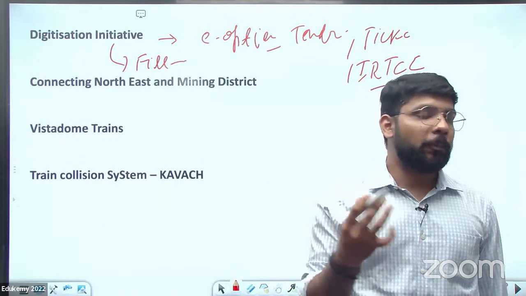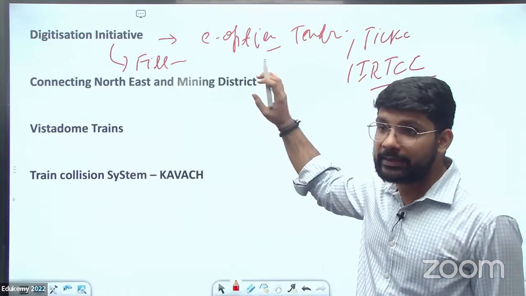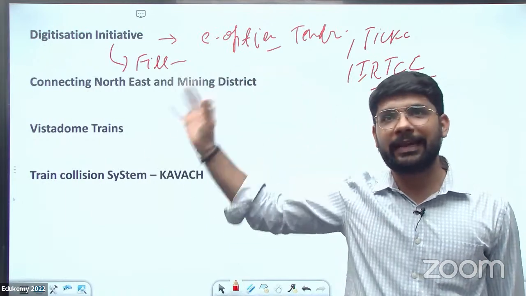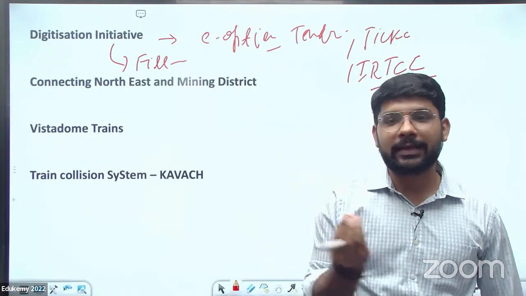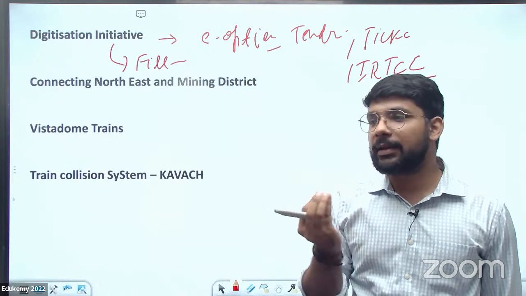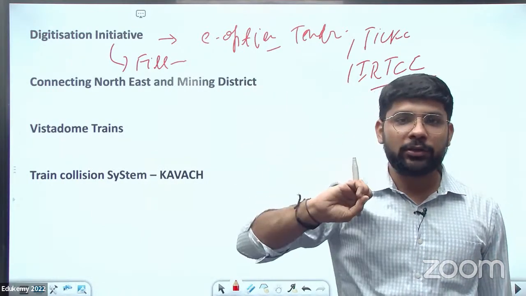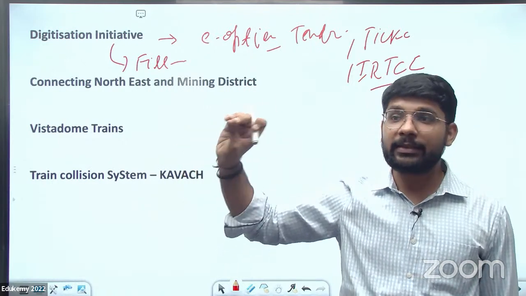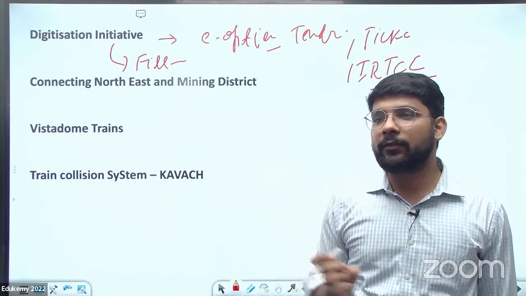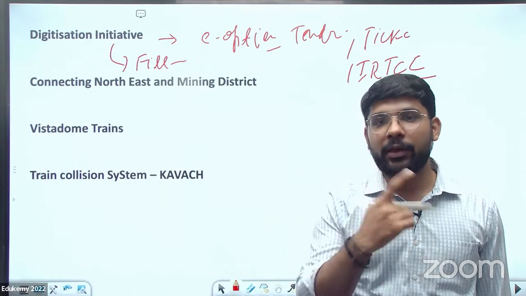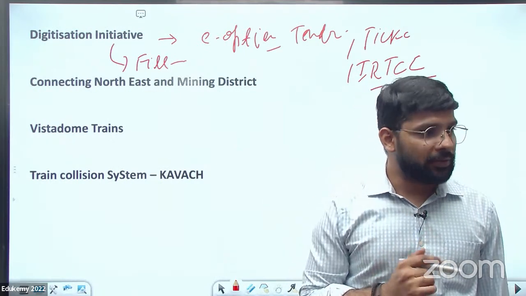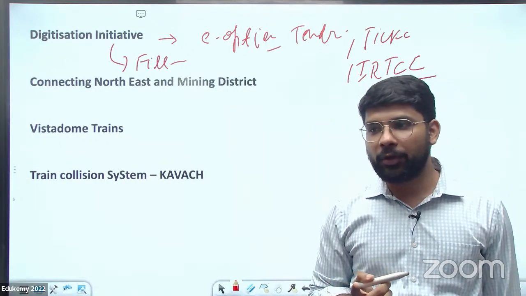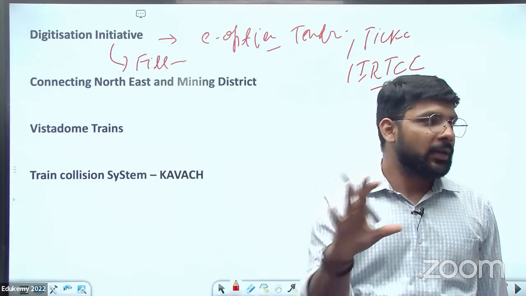And even for operations, they are also using some digitization techniques, like for financial developments, which are a major complex area in the Indian Railway, how to calculate finance. This is a major target of the government of India also. Even after the suggestion of the Vivek Debroy committee related to finance, there is a need to simplify the financial infrastructure of the Indian Railway, because there is a huge mess in it. So we will also discuss the recommendations of the Vivek Debroy committee. He recommended 4-5 points related to the Indian Railway.